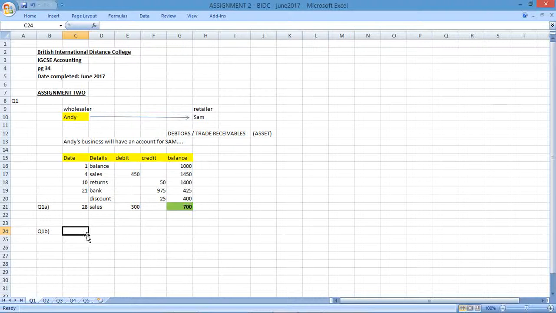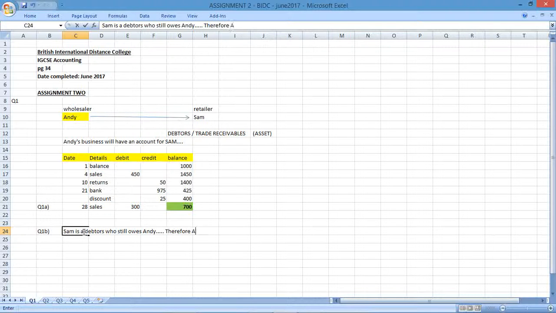Question 1B says, state whether Sam was a trade receivable or trade payable of Andy Miller's on 28th March. If I'm looking at that point in time, does Sam have a positive balance? Yes. Sam is considered a debtor who has an outstanding account. So Sam is a debtor who still owes Andy.